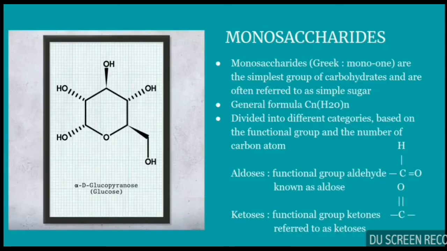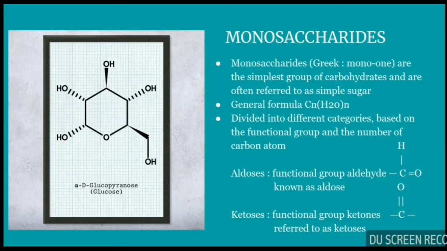Moving on, monosaccharides are the simplest group of carbohydrates and often referred to as simple sugars. They are not complex carbohydrates. They consist of carbons forming a ring structure. The general formula of monosaccharides is CnH2nOn.